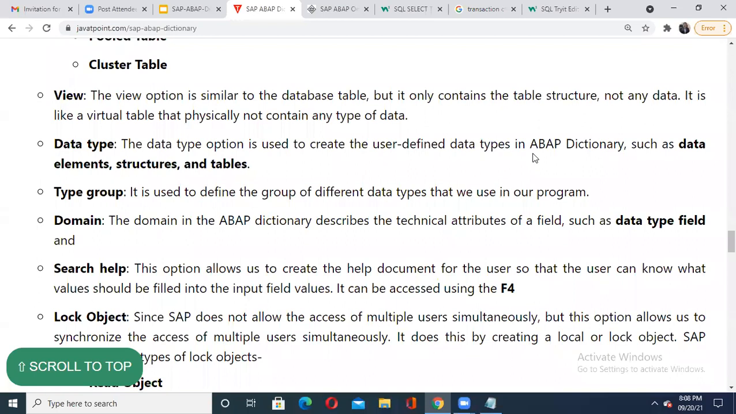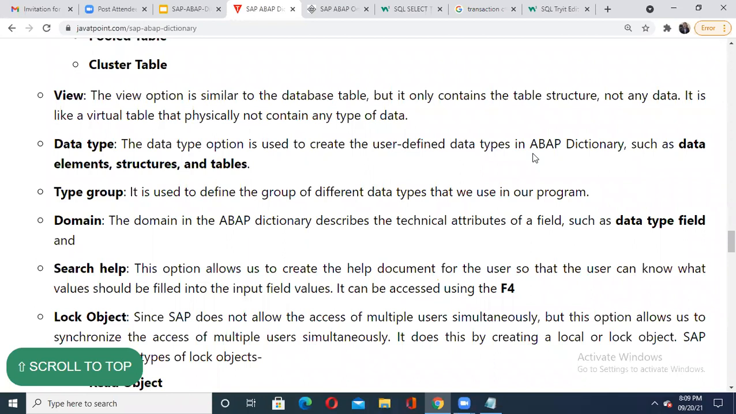Then what is the domain? Domain is used to represent the technical attributes of a field. Suppose the field is a roll number, then what is the technical attribute of that roll number? For roll number I may say its data type is integer and its length is maybe 3 digits. So these become its technical attributes. When you are going to represent the technical attributes of each field in your table, you can make use of this domain, which represents your data type of the field.